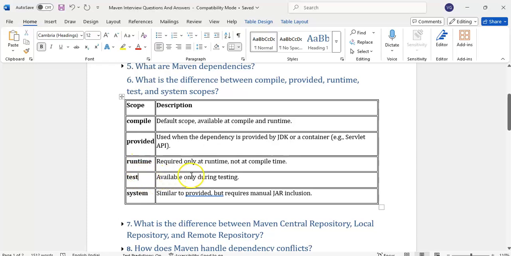Test means available only during testing. If you give the scope as test, it will be required only in the testing phase, not in the development phase, only testing.